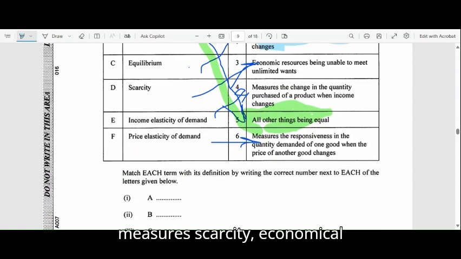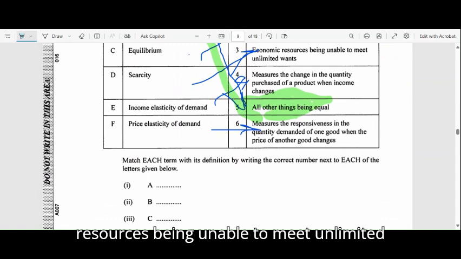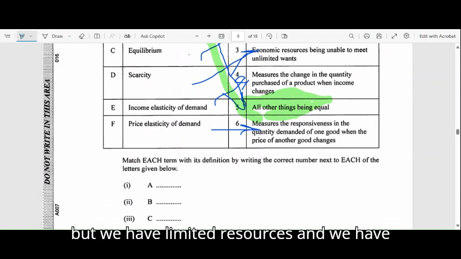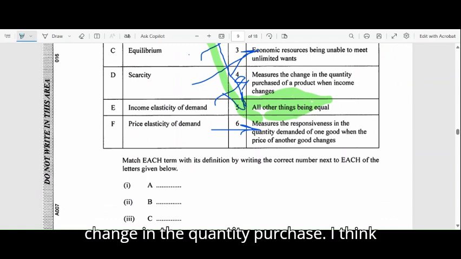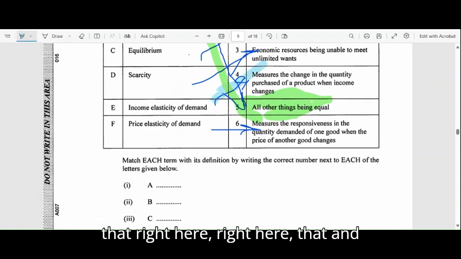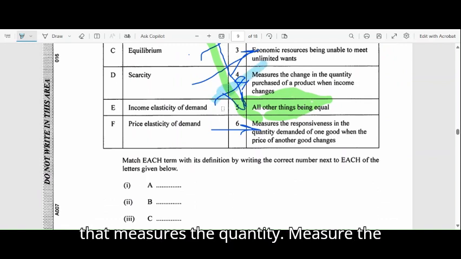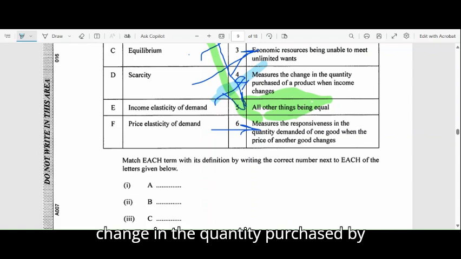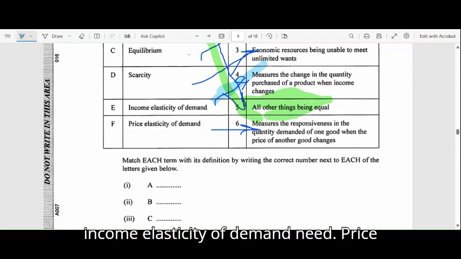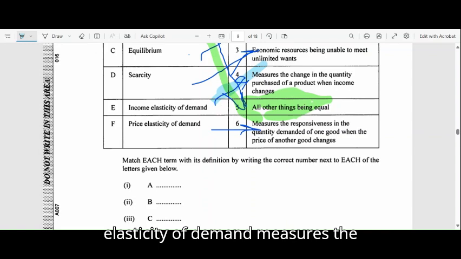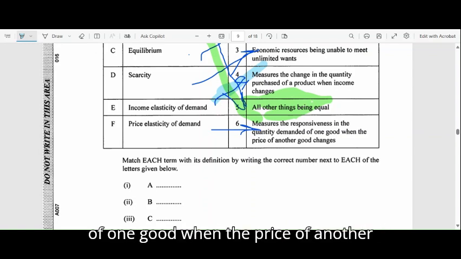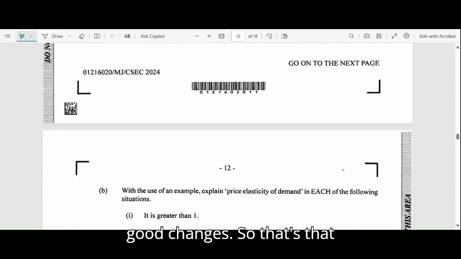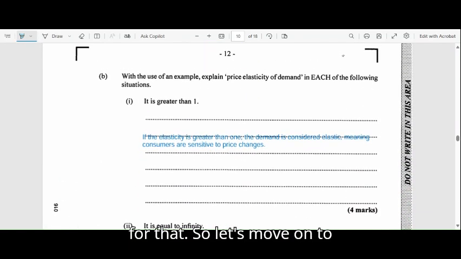Scarcity: economic resources being unable to meet unlimited wants, meaning that we have infinite wants, but we have limited resources. And we have income elasticity of demand, which measures the change in the quantity purchased of a product when income changes. That's what income elasticity of demand means. Cross elasticity of demand measures the responsiveness in the quantity demanded of one good when the price of another good changes. So that's that for that.